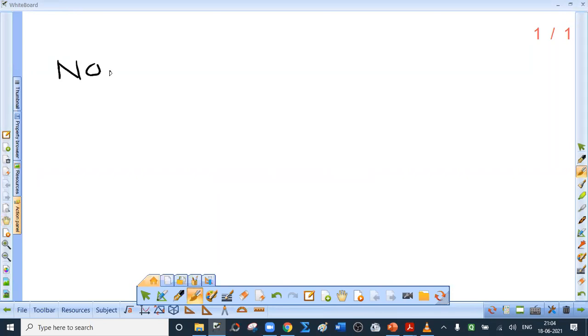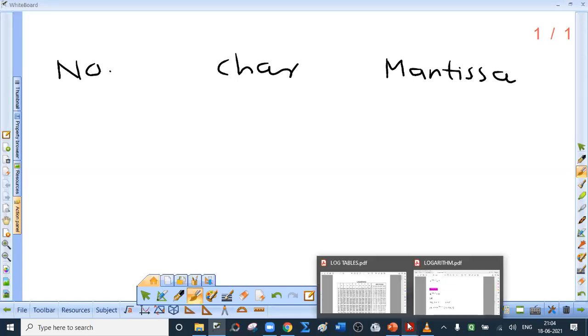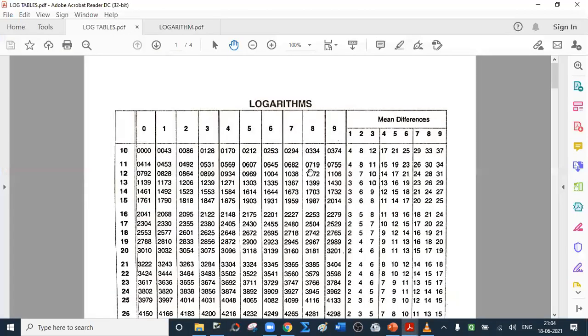So number, characteristic and mantissa. See, we are going to use 4-figure log table. Even if you have not downloaded that file, I'll show you the log table. See, this is the log table. Starts with 10. First column headed by 0, 1, 2, 3, 4, 5, 6, 7, 8, 9.